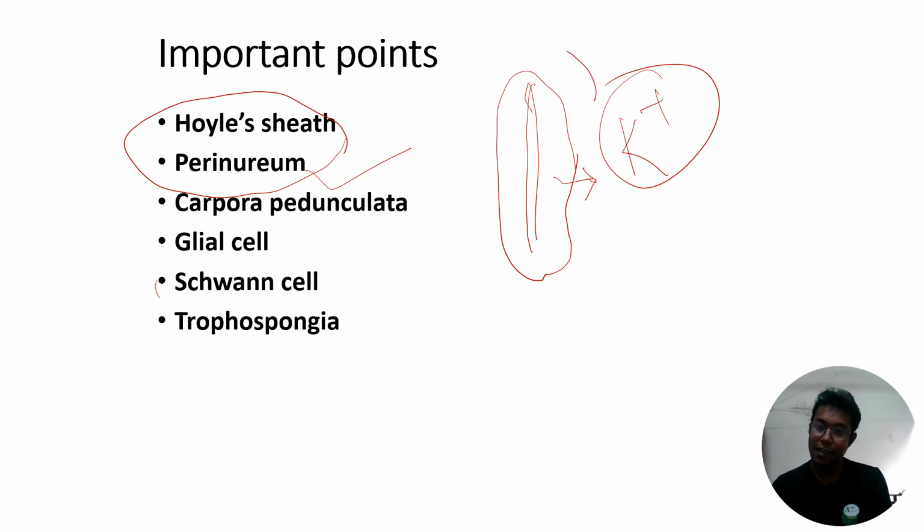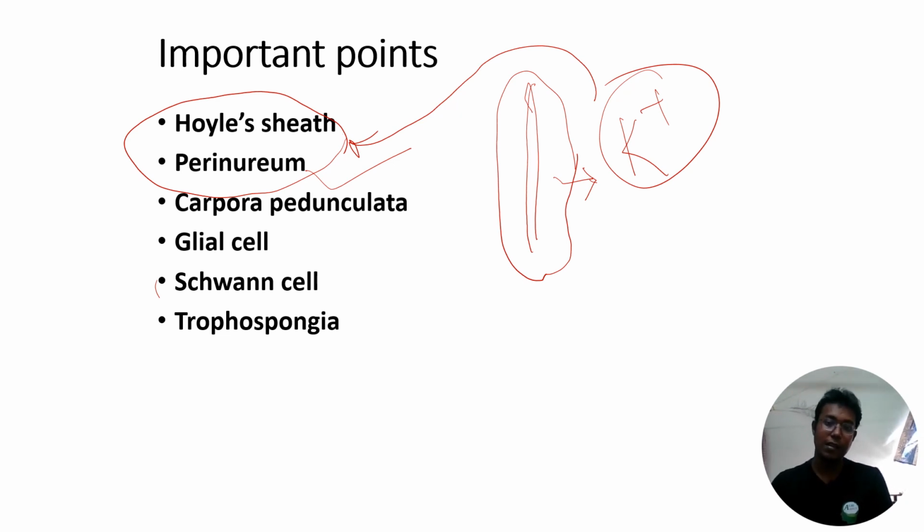This potassium ion regulation is done by a particular sheath present in the perineurium, called the holy sheath. So the holy sheath is a minute sheath associated with the perineurium that regulates the potassium ion. In a question, if perineurium and holy sheath are both there, you have to choose the more specific one, the holy sheath. If both options are there, choose both. If holy sheath is not there, go only for the perineurium.